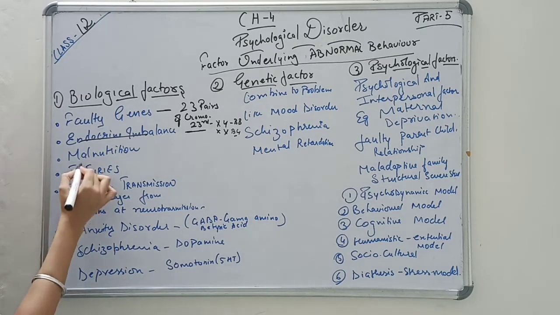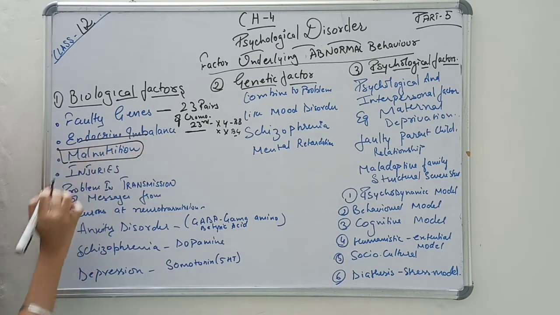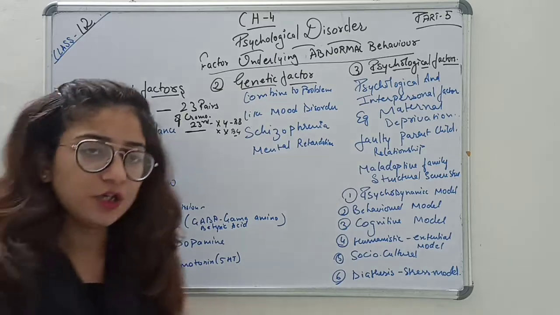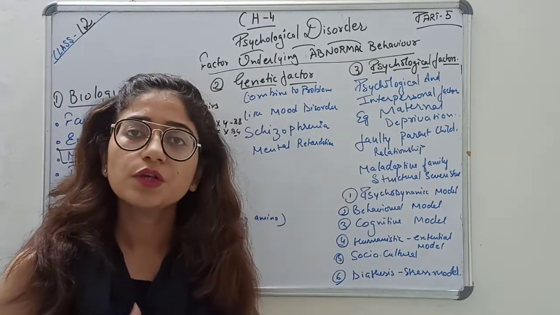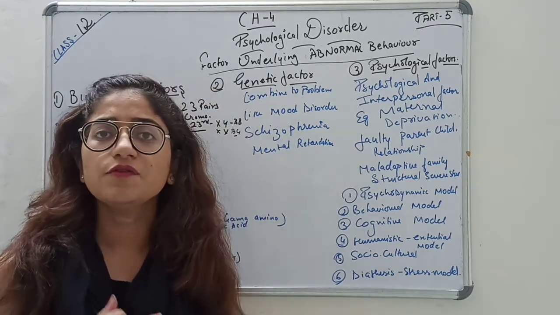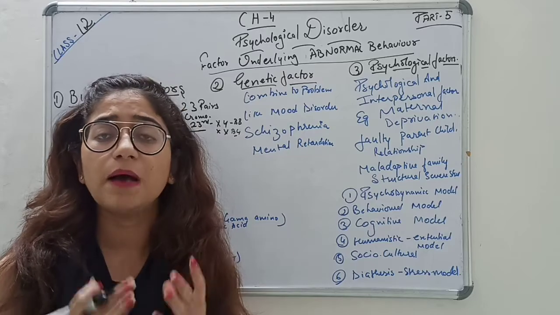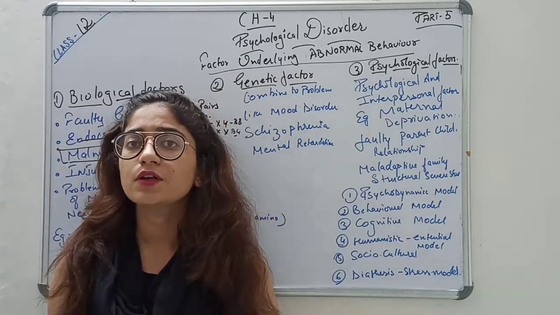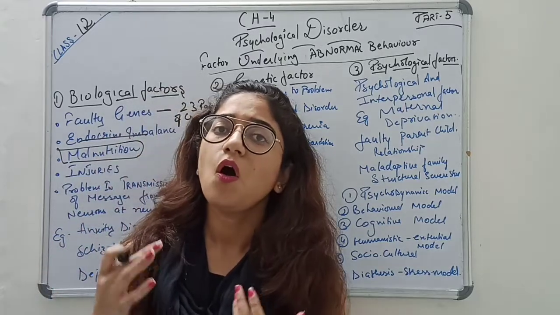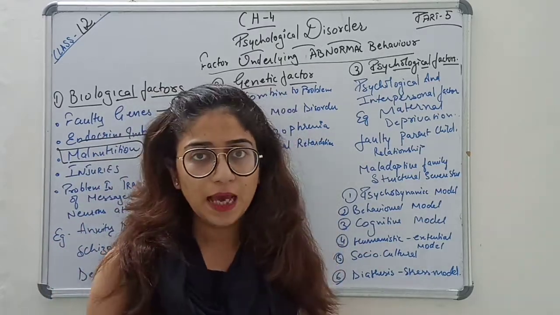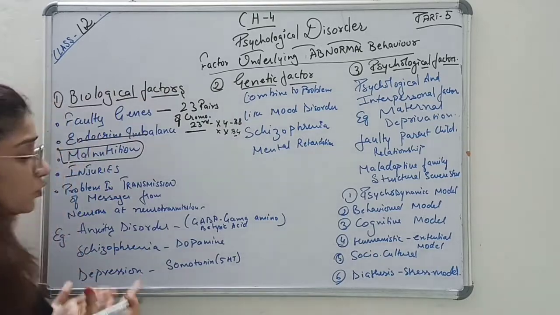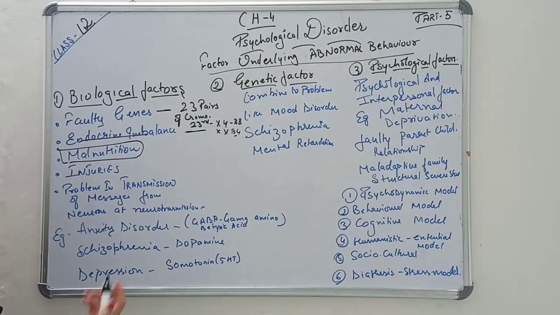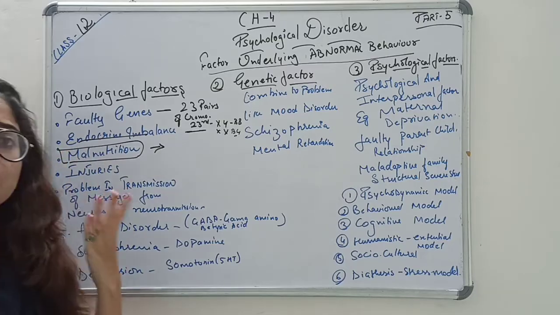Then malnutrition. If a child is malnourished, or during conception a mother could not have a balanced diet and the child is underweight or does not consume the required proteins and vitamins, then it is understood that it is causing a biological factor.